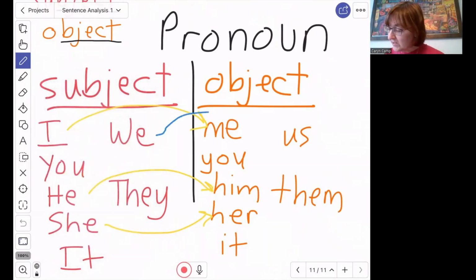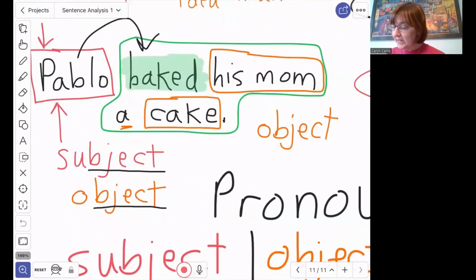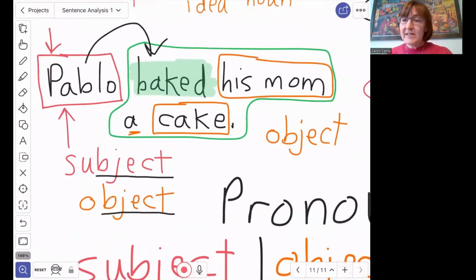Do you see what we turns into? That turns into us. And you see what they turns into? That turns into them. So let's think about this. Let's go back to our sentence of Pablo baked his mom a cake. So let's say I want to replace his mom with a pronoun.